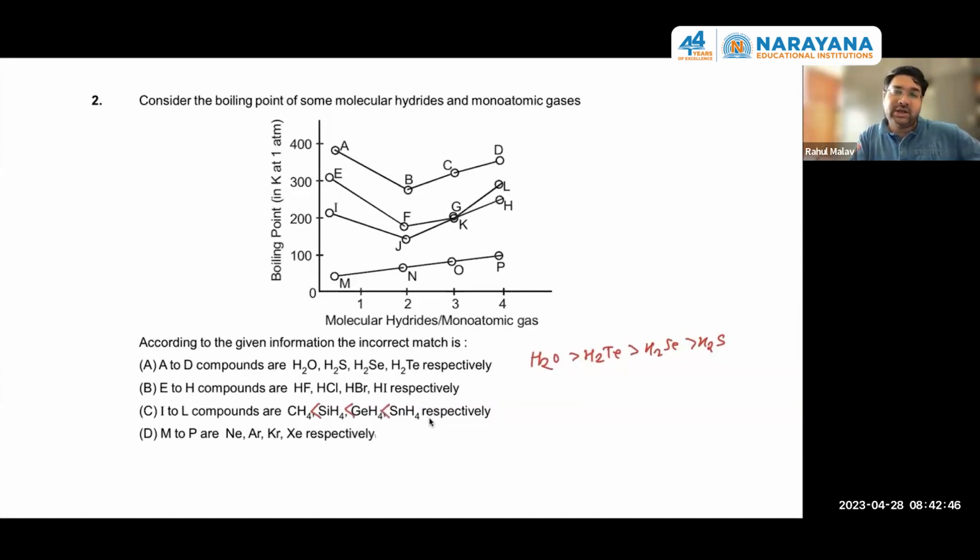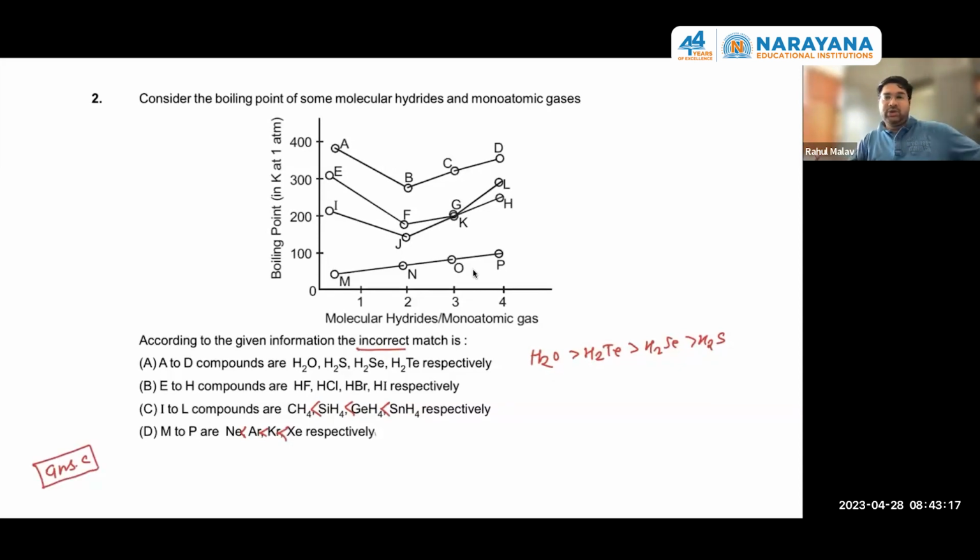In such a manner, continuous increase in the boiling point takes place. And in inert gases also, continuous increase in boiling point must take place. So M2P is also correct. The false one is the third line, actually, I to L. The graph should come like M2P. If the graph were like M2P, that would also be correct. Okay. So here the incorrect match was asked, so the answer will be C.